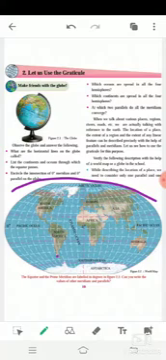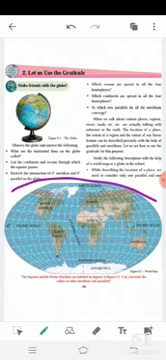So the first question: what are the horizontal lines on the globe called? Yes, the horizontal lines on the globe are called latitudes.